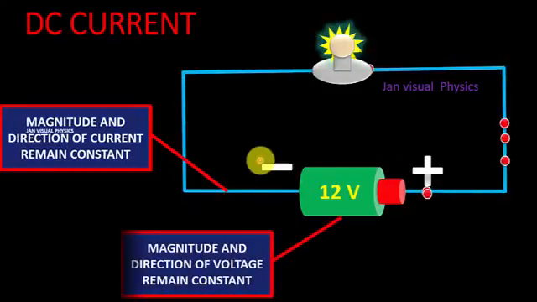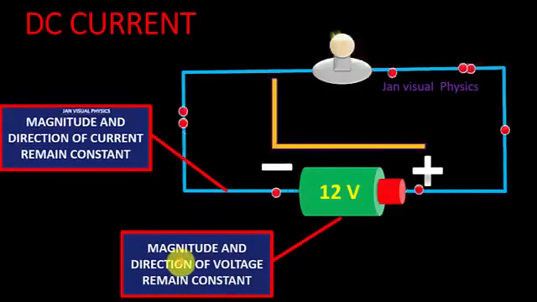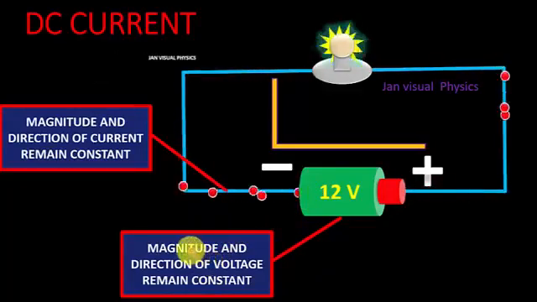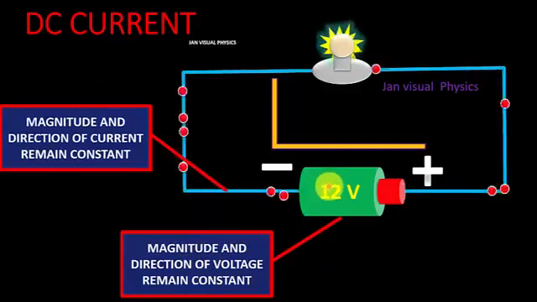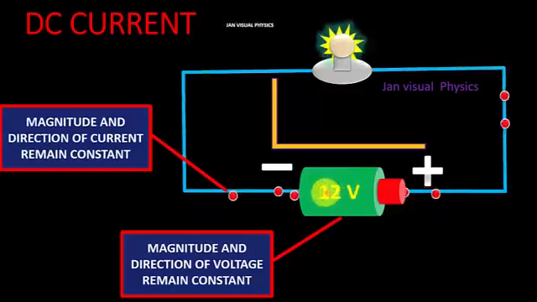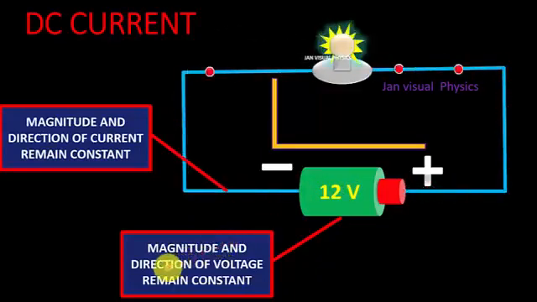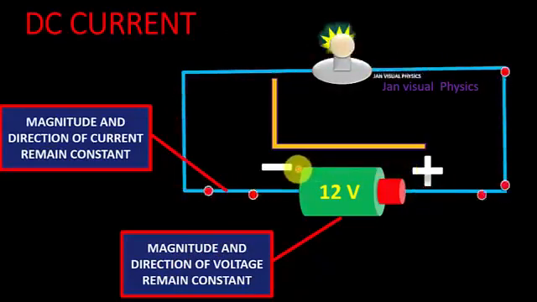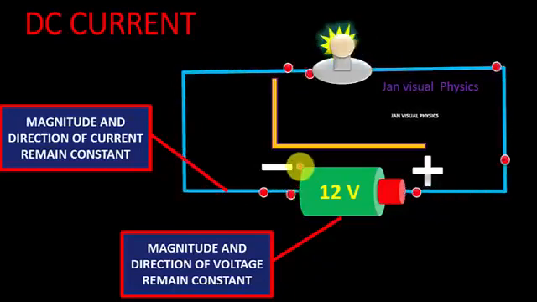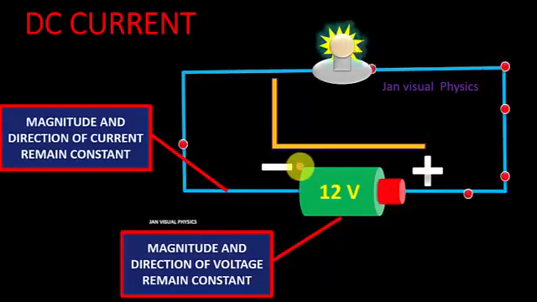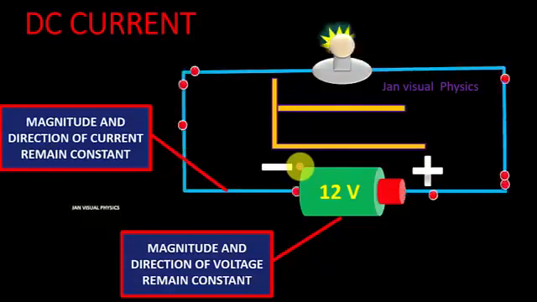Similarly, in case of DC, the magnitude and direction of voltage also remain constant. By constant magnitude of voltage, we mean that the amount of voltage, the value of voltage, remains static, remains constant. And by constant direction, we mean that the polarity of the DC source does not change with time. The polarities remain fixed throughout the time. So in case of a DC source, both the magnitude and direction of current and voltage remain constant with time.